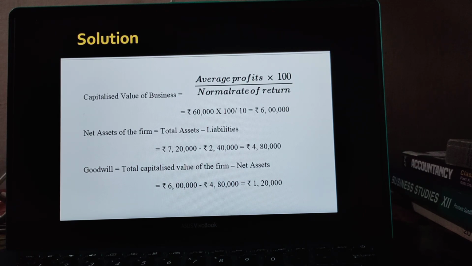Now net assets of the firm equal to total assets minus liabilities. What is the value of total assets? 7,20,000 minus 2,40,000, so we get 4,80,000. Then goodwill equal to total capitalized value of the firm minus net assets. So what is the total value of the firm? 6 lakh capitalized value minus 4,80,000. So we will get the goodwill of 1,20,000. I think it's okay, class.